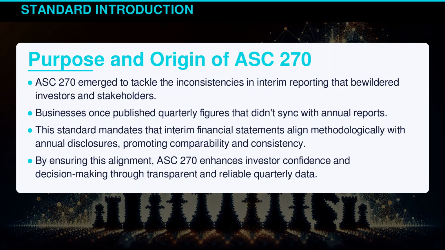ASC 270 emerged to tackle the inconsistencies in interim reporting that bewildered investors and stakeholders. Businesses once published quarterly figures that didn't sync with annual reports. This standard mandates that interim financial statements align methodologically with annual disclosures, promoting comparability and consistency. By ensuring this alignment, ASC 270 enhances investor confidence and decision-making through transparent and reliable quarterly data.